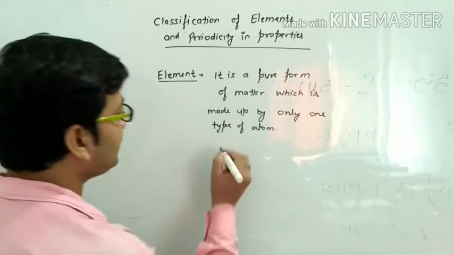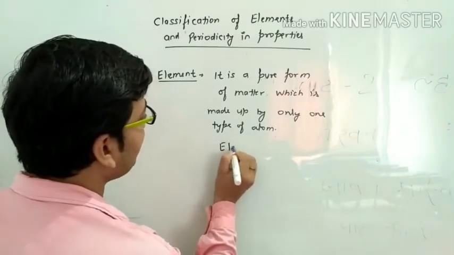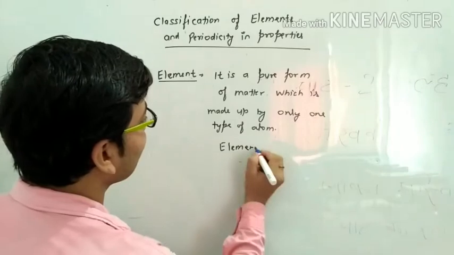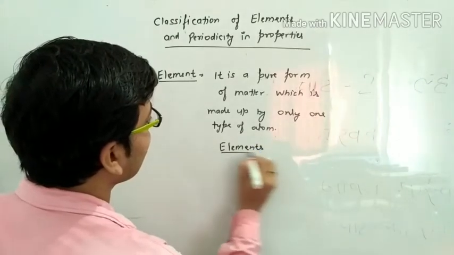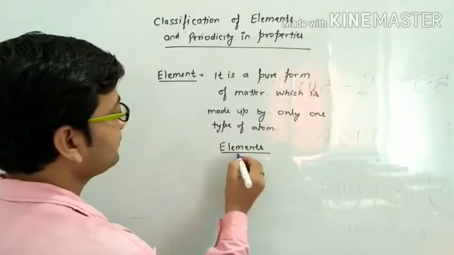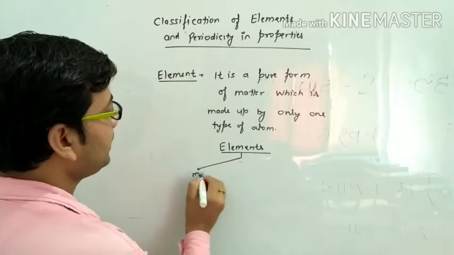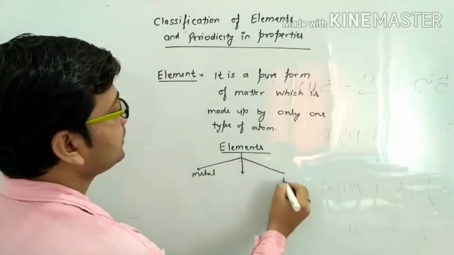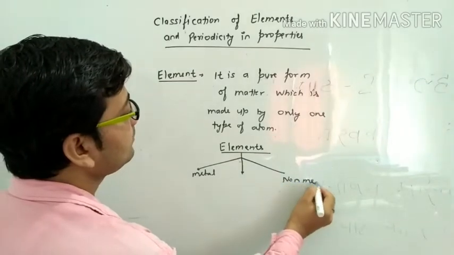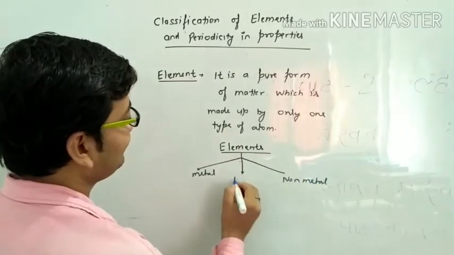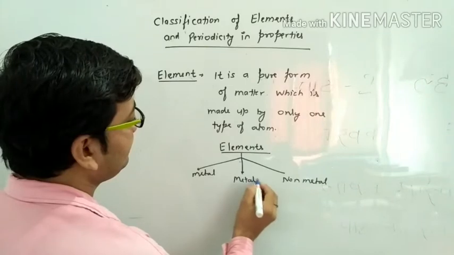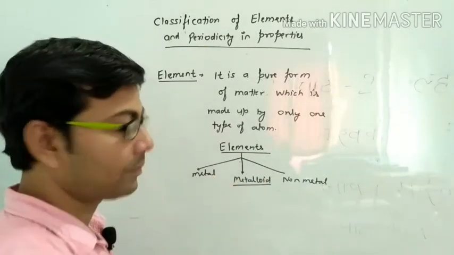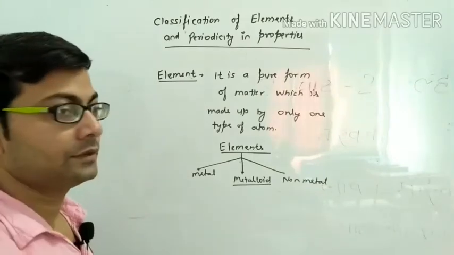Basically, in the periodic table, elements are classified as metals, non-metals, and the third one is metalloids.